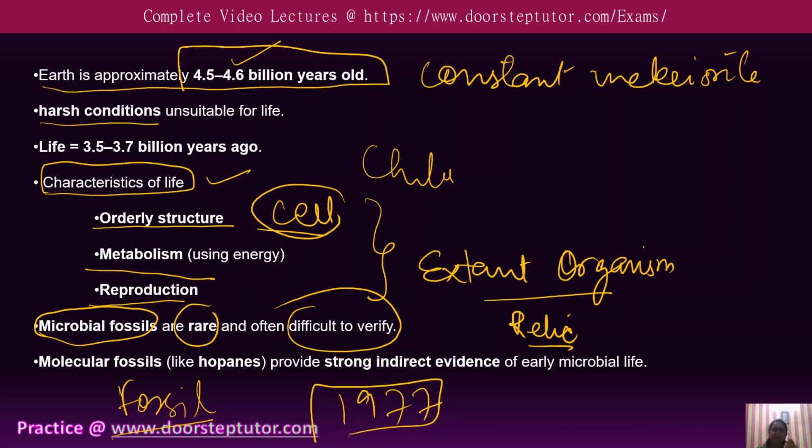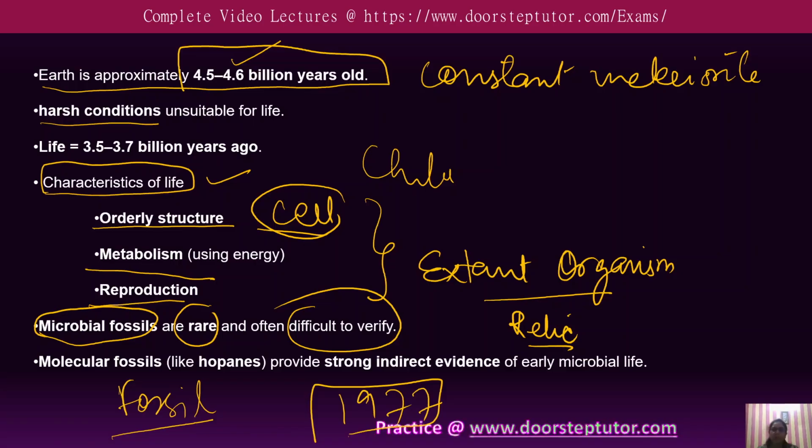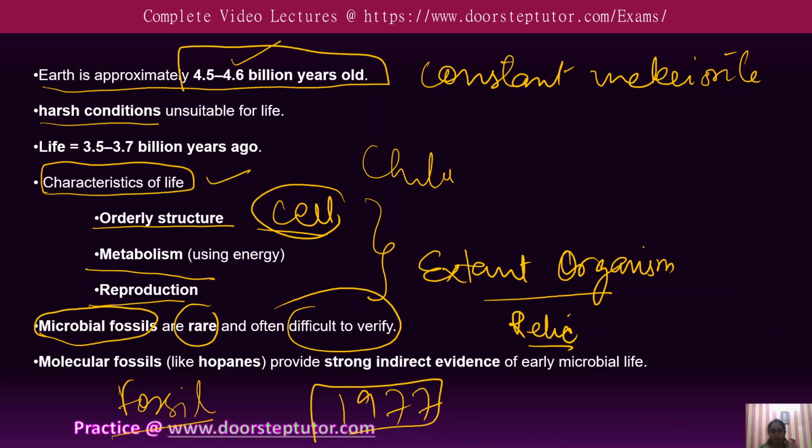Because these are tiny traces of the early microbes. As we know, microbes are not visible to the naked eye; they are seen with the help of a microscope. So microbial fossils are the tiny pieces or traces of early microbes in rock. By that also we can find some clues about microbes, but there is a problem.